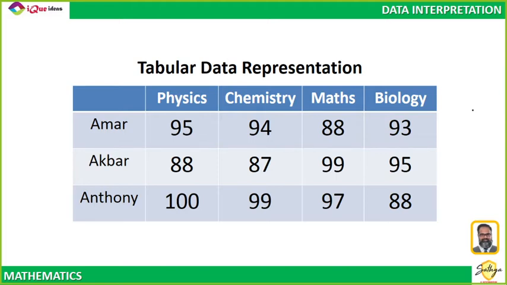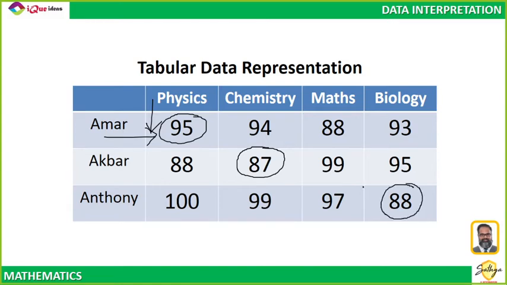This is the most precise form of giving data. In this form, you can know exactly how many marks a student has scored in a particular examination. And reading this data is very easy, right? For example, if I ask how many marks were scored by Amar in physics, for Amar and physics, this is the matching cell. So I can easily say that Amar scored 95 in physics. Or if I ask how much did Akbar score in chemistry, Akbar scored 87 in chemistry. What was Anthony's score in biology? Anthony's score in biology was 88.